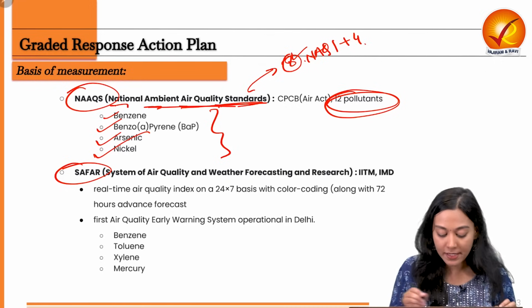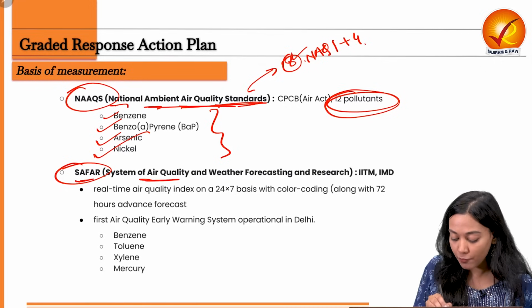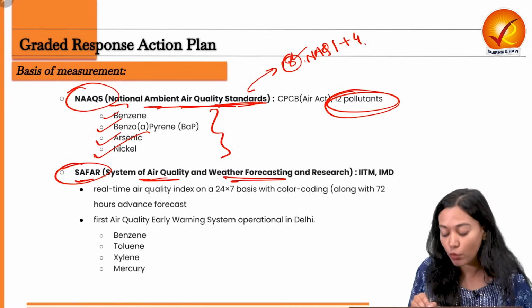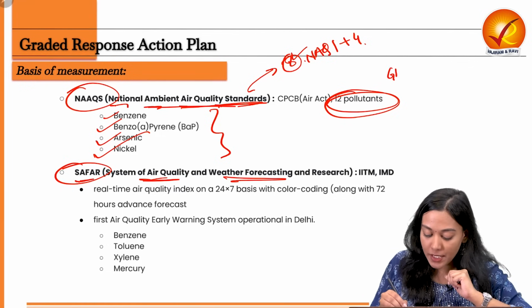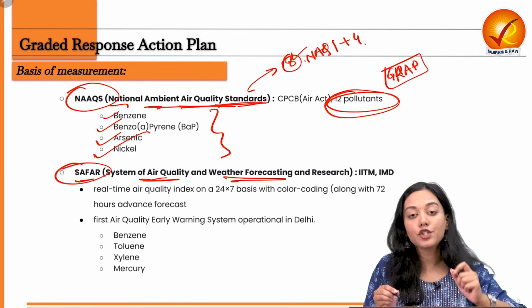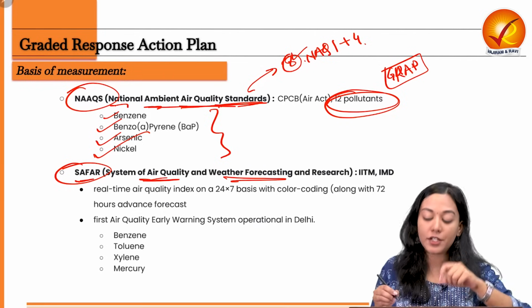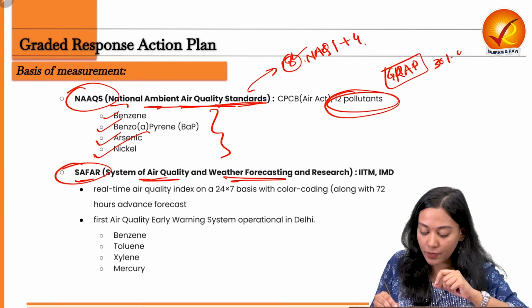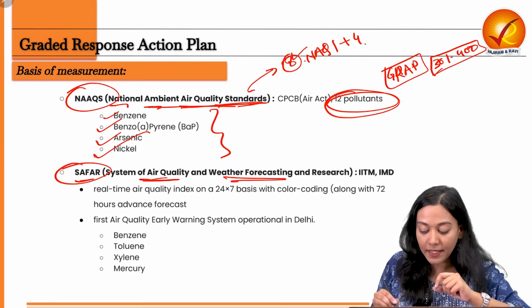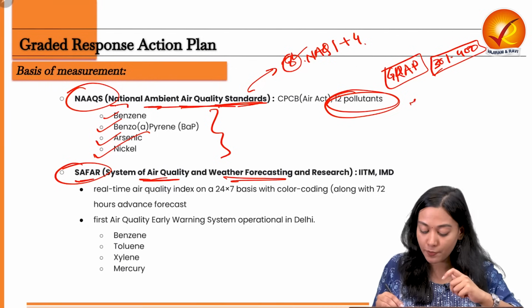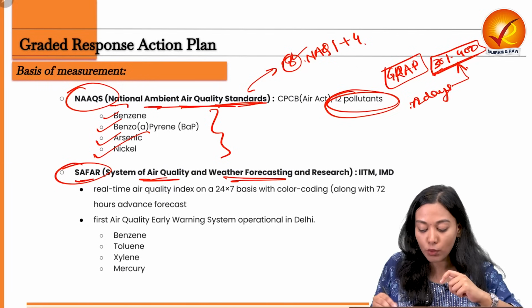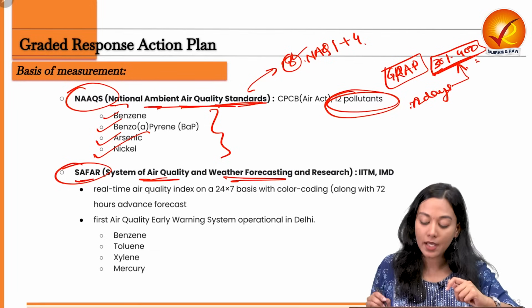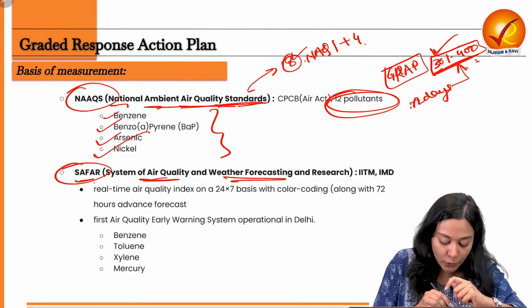The second metric is the SAFAR system, the System of Air Quality and Weather Forecasting. See what happens, the stage 2 of GRAP which has been invoked is not invoked on the day when the metric has reached 301 to 400. It has been done proactively 3 days before, that is 72 hours before, on the prediction or the weather forecast of this level of pollution. So this weather forecasting is done using the SAFAR system.